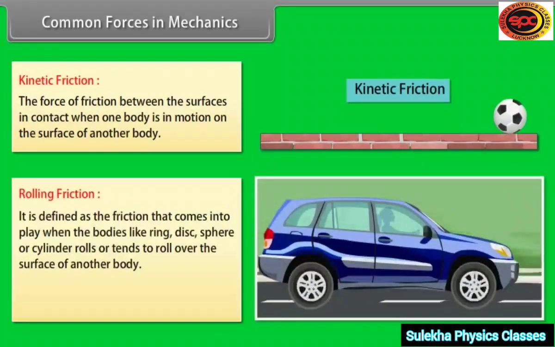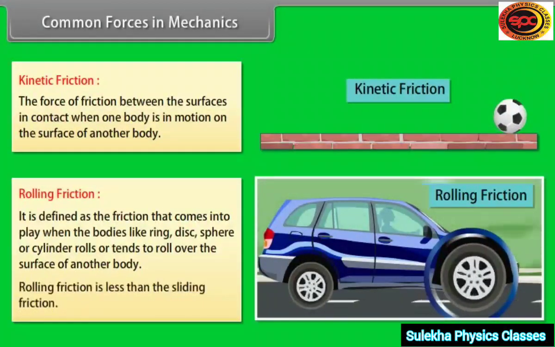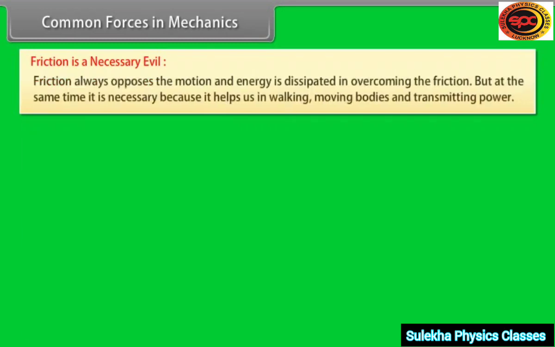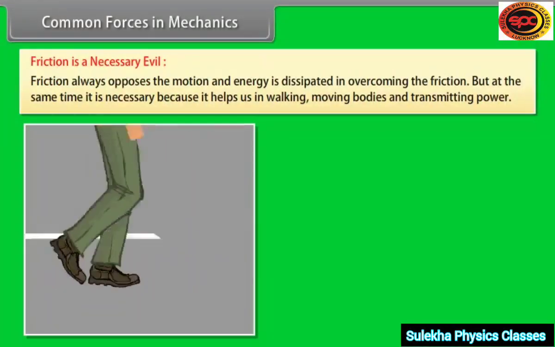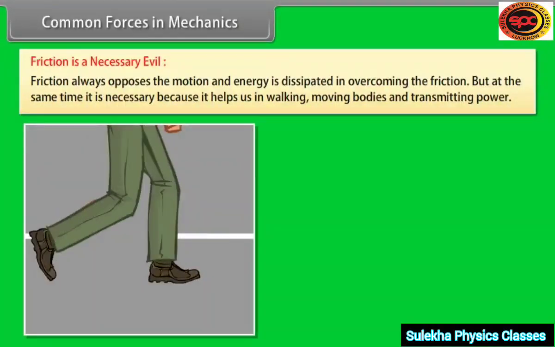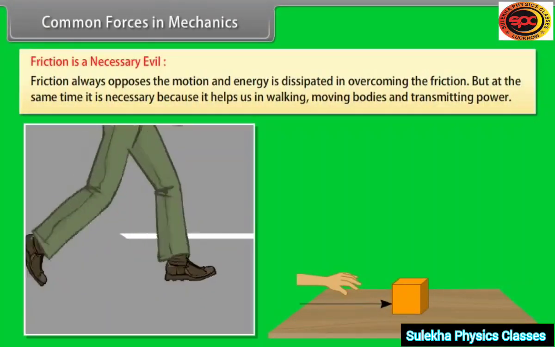Rolling friction. It is defined as the friction that comes into play when the bodies like ring, disc, sphere or cylinder roll or tend to roll over the surface of another body. Rolling friction is less than the sliding friction. Friction is a necessary evil. Friction always opposes the motion and energy is dissipated in overcoming the friction. But at the same time, it is necessary because it helps us in walking, moving bodies and transmitting power.